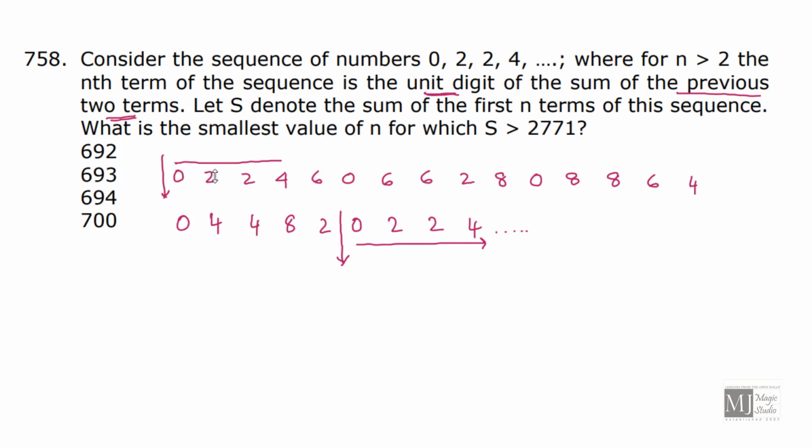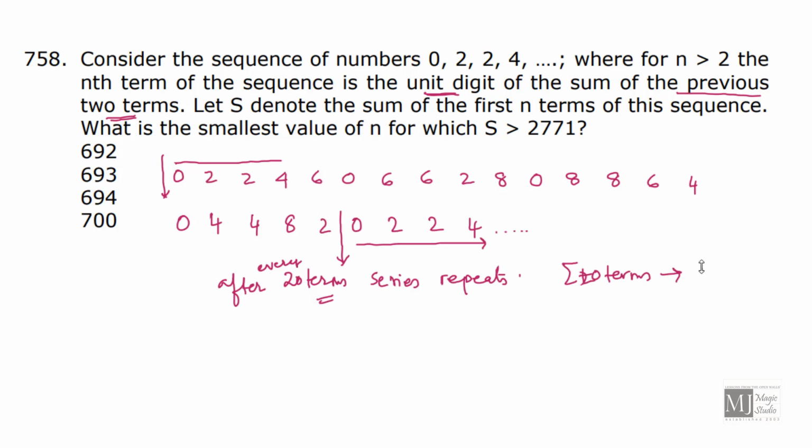How many numbers are there? 1, 2, 3, up to 20. That means after every 20 terms, the series repeats.